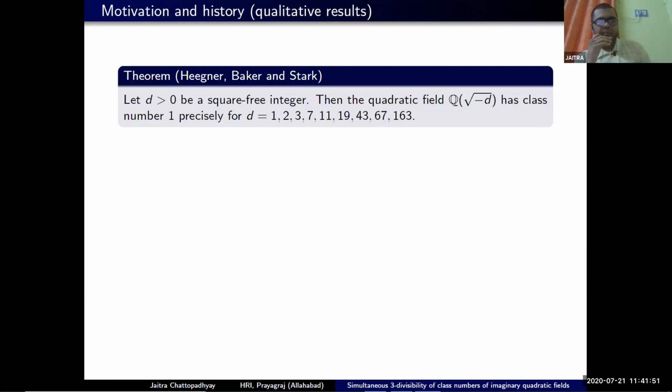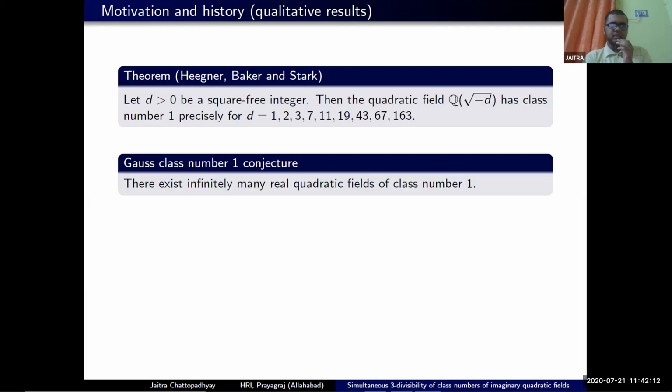They gave a complete characterization of imaginary quadratic fields having class number 1. These are given by precisely 9 values of d, namely 1, 2, 3, 7, 11, 19, 43, 67, and 163.